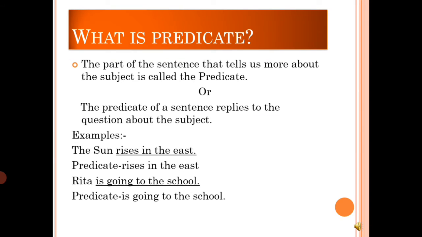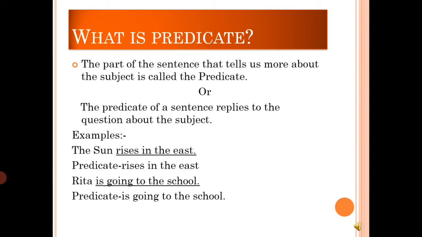Then, what is predicate? A predicate is the part of the sentence that tells us more about the subject, or the predicate in a sentence replies to the question about the subject. Okay, now when there is a predicate in the sentence, that predicate gives you more information about the subject. It tells you more about the subject. What the subject is doing, how it is doing, all those information we get from the predicate.